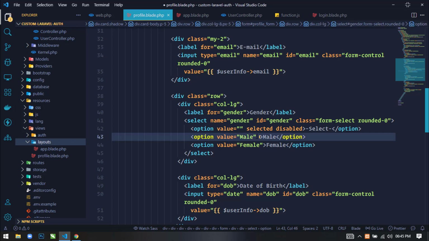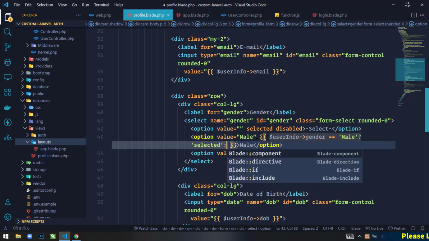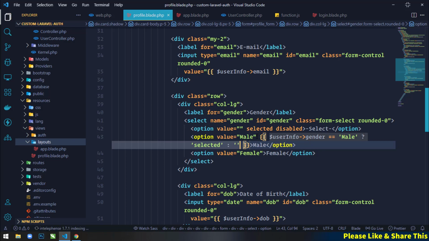So here I will use this blade syntax, user info gender is equal to male, then in this case I will just display selected, otherwise blank.